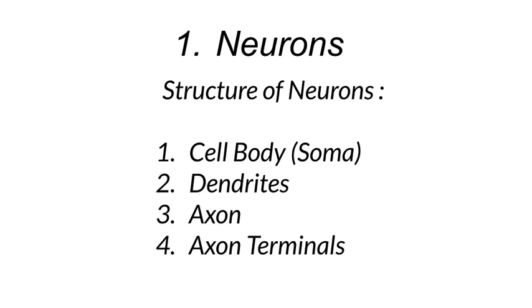Next is dendrites. Dendrites are branching extensions that extend from the cell body and receive signals from other neurons or sensory receptors. They serve as input sites for receiving synaptic inputs from neighboring neurons and increasing the neuron's surface area for synaptic connections. Next is axon.